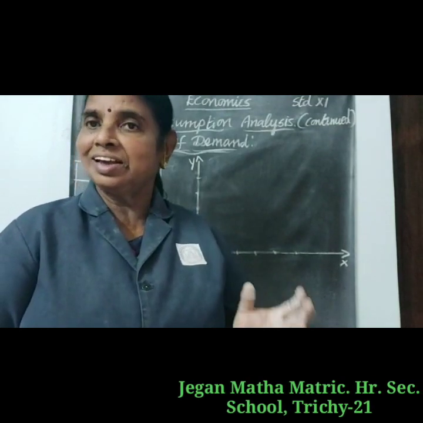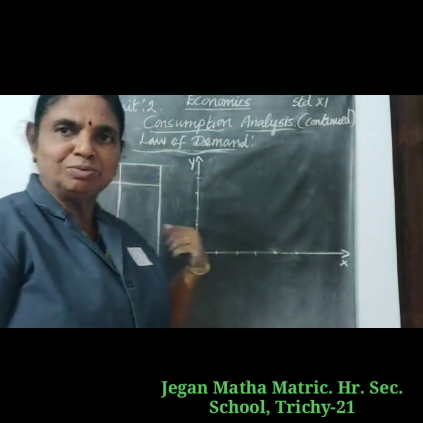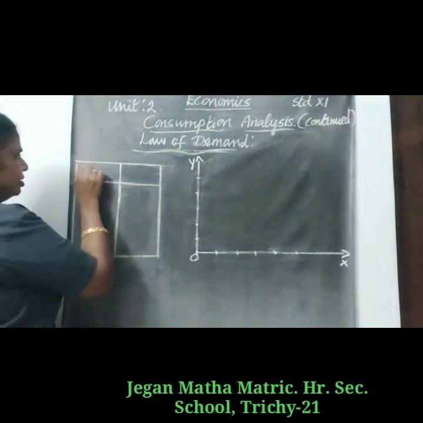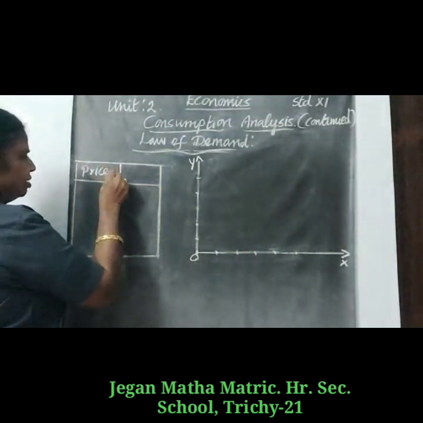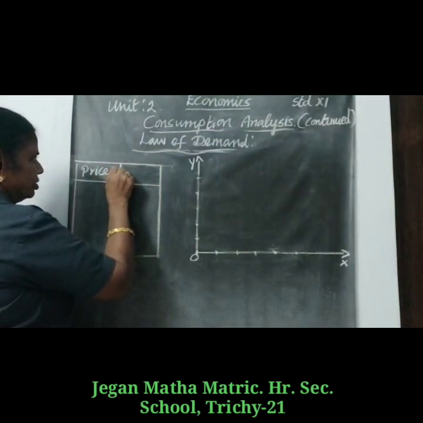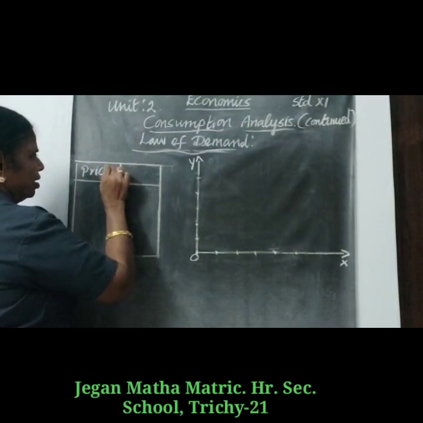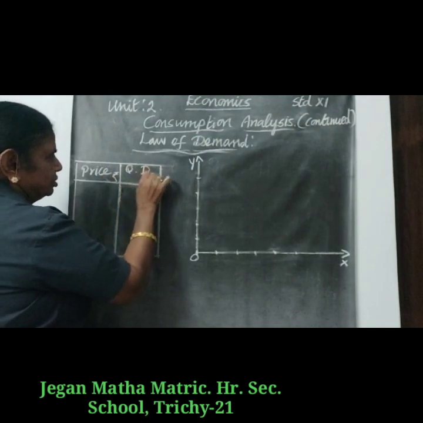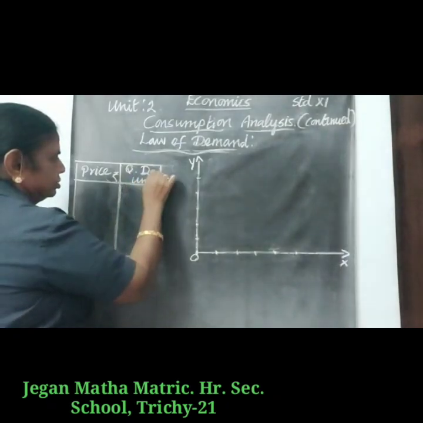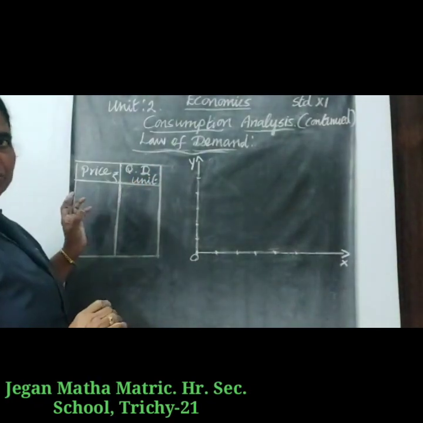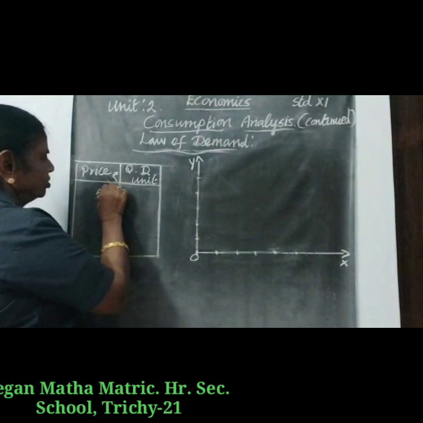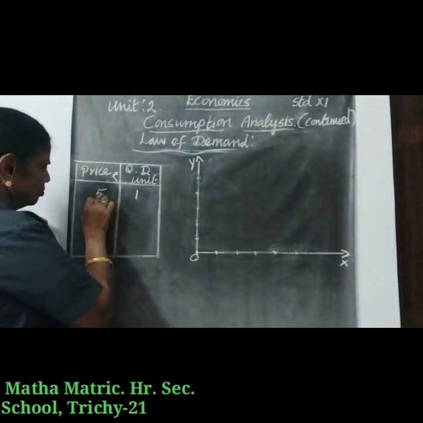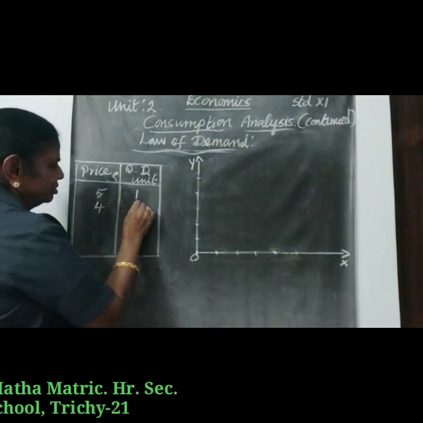This can be easily explained with the help of a table and diagram. In the table, first we write the price in rupees, and second, the quantity demanded per unit. When the price of your commodity is ₹5, the quantity demanded is 1. When the price is ₹4, the quantity demanded is 2.